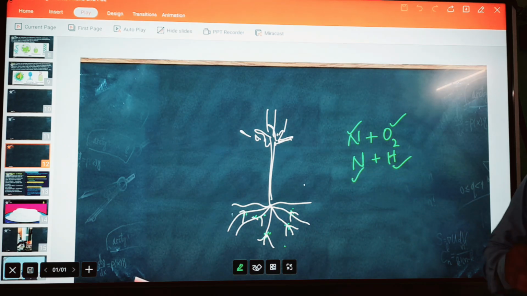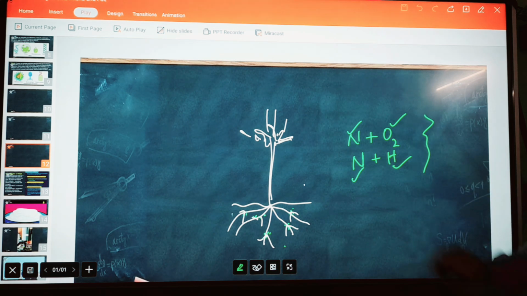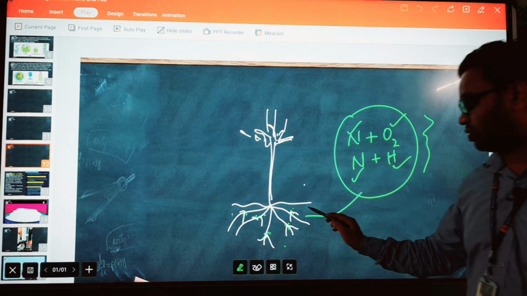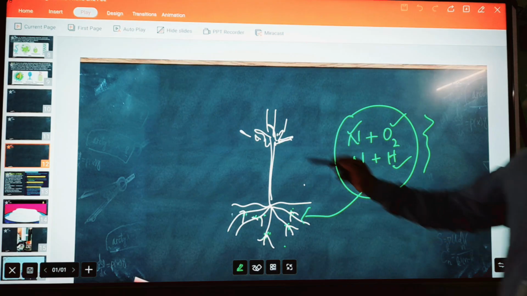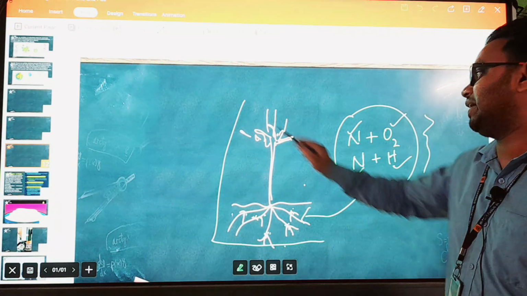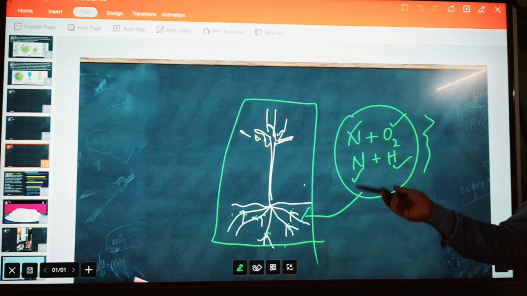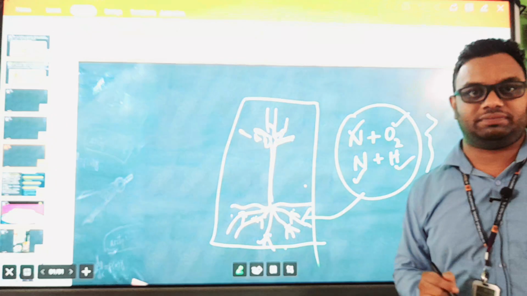But they need a power source, like during the lightning also, that time this compound can be formed, and with the help of this bacteria also, these compounds can be formed. So, what is the name of this bacteria? Rhizobium is responsible for fixing the atmospheric nitrogen into usable form.